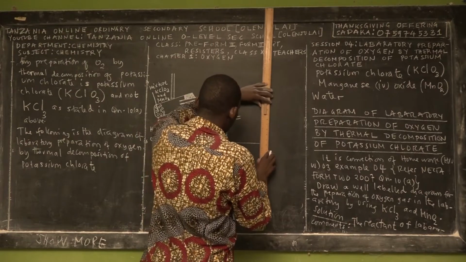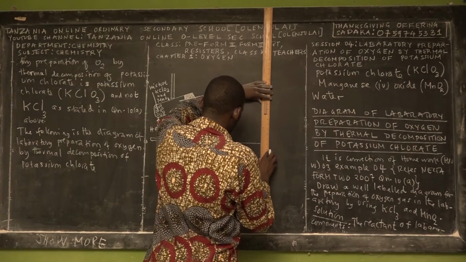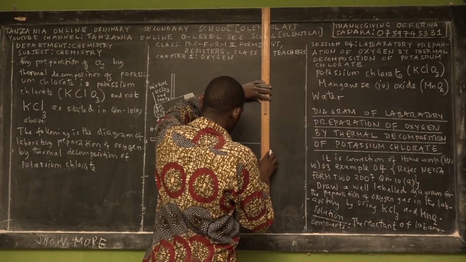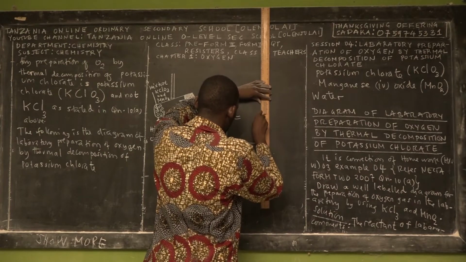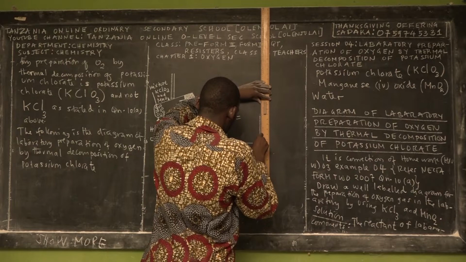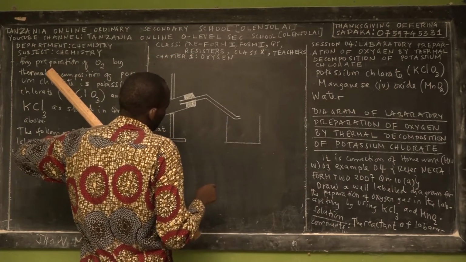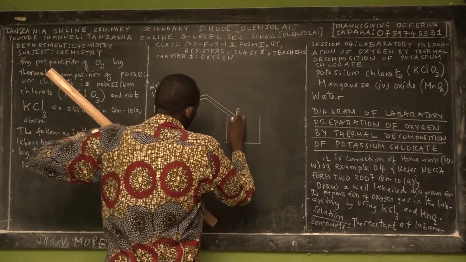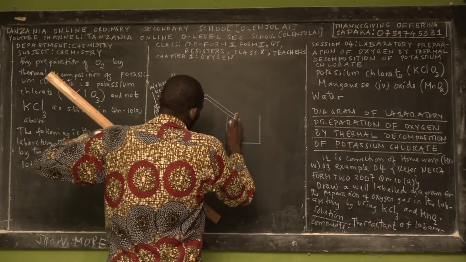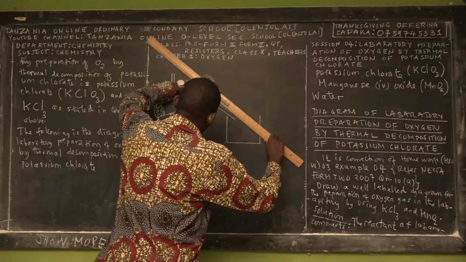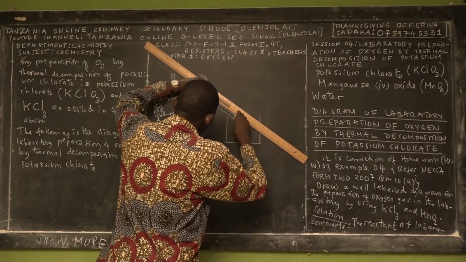So this is the water trough. So here we still have what? Still have some lines.